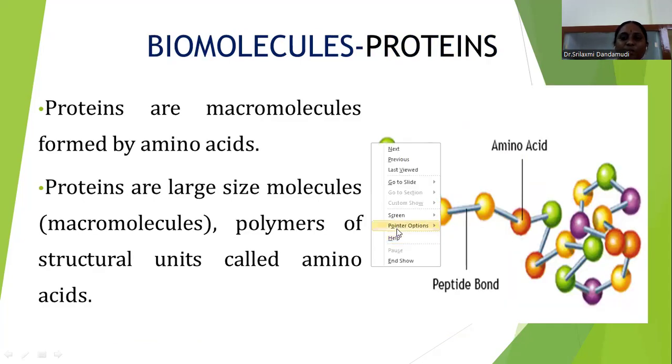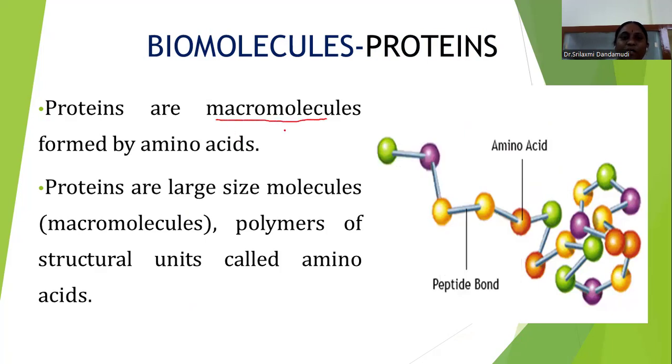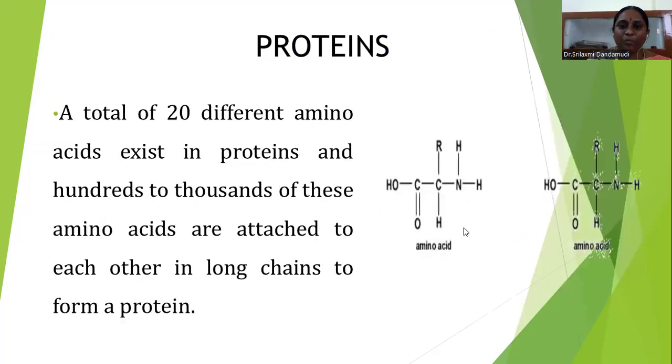the next biomolecule, which is protein. Protein is a macromolecule. In proteins, amino acids are the monomers. Proteins are large size molecules, that means macromolecules, and they have a high molecular weight. Here the green, violet and yellow colors are all amino acids. All the amino acids are combined together with a peptide bond.